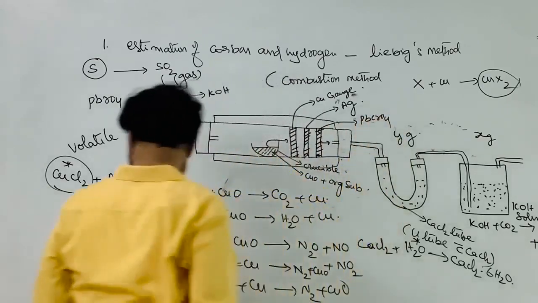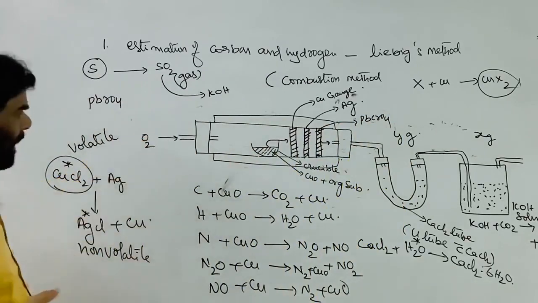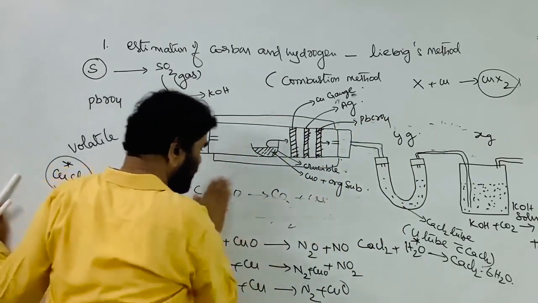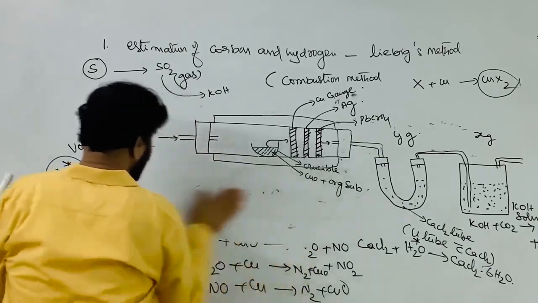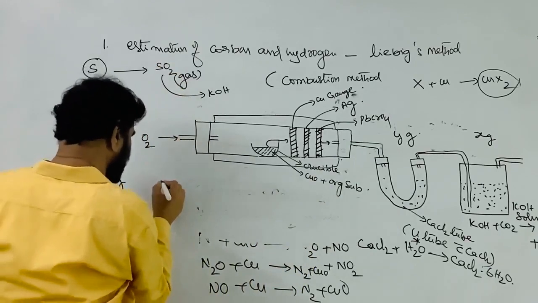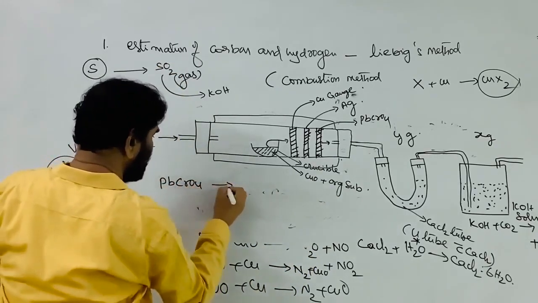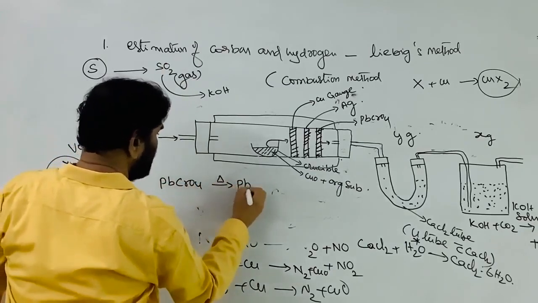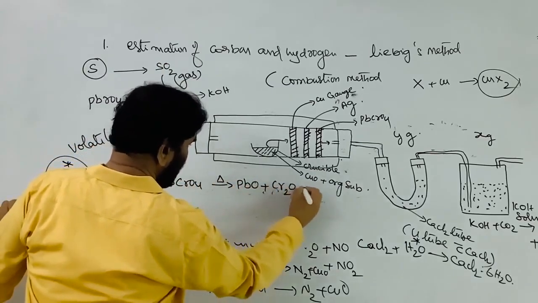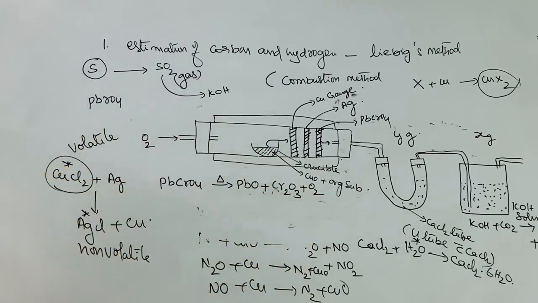What is the role of the lead chromate? How is it preventing? Lead chromate absorbs the sulfur dioxide. Lead chromate during the heating is converted into lead monoxide plus Cr2O3 plus oxygen. This is the decomposition process.